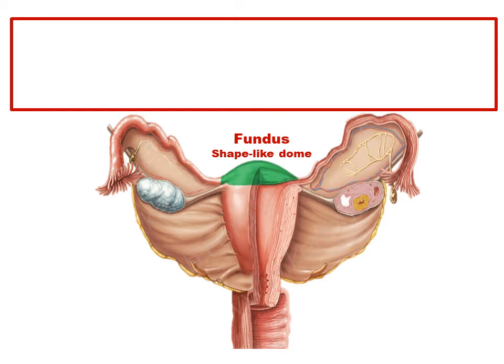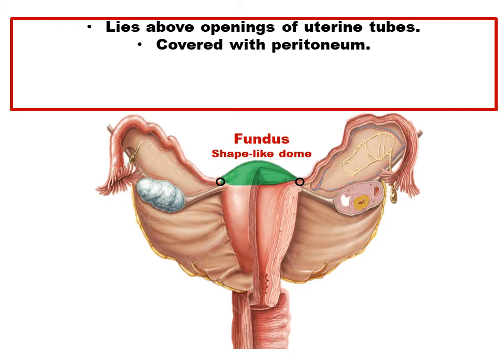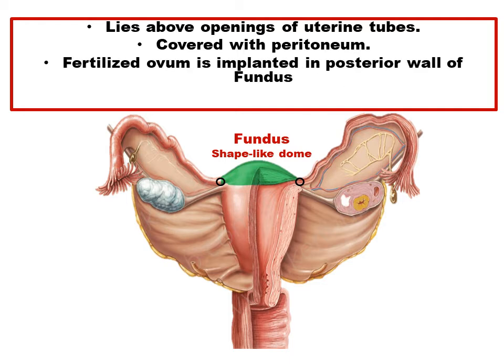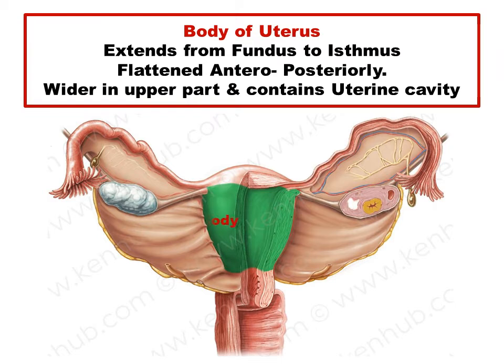Coming to the detailed description of the fundus. The fundus is shaped like a dome. It lies above the openings of the uterine tubes, covered by the peritoneum. The fertilized ovum is implanted in the posterior wall of the fundus. The fundus has no uterine cavity. Coming to the body, it extends from the fundus to the isthmus or internal os, is flattened anteroposteriorly, wider in the upper part, and it contains the uterine cavity.